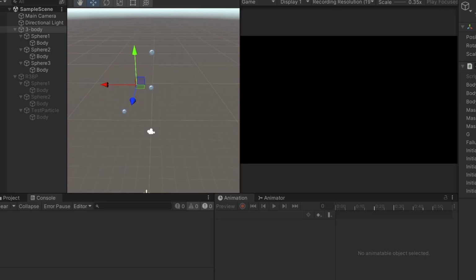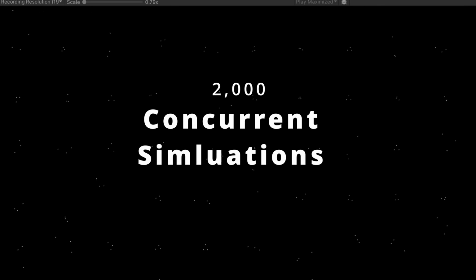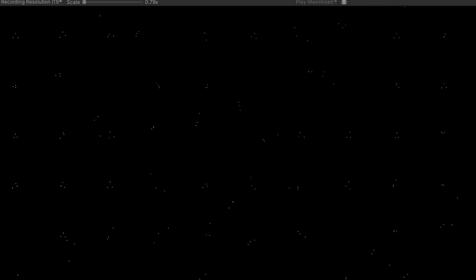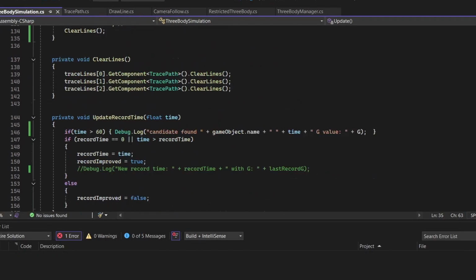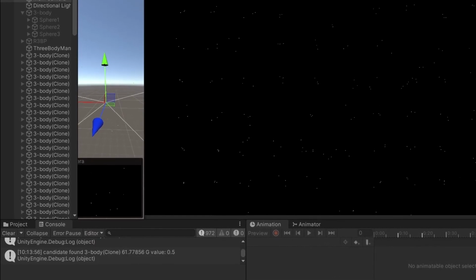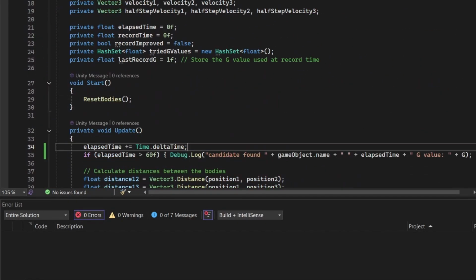But this manual adjustment is getting kind of tedious, and I'm too dumb to mathematically deduce the correct values. If only there were some way to speed things up. That'll do. I set it up so that if a system lasts more than 60 seconds, I would get notified, and this gave a lot of results for chaotic orbits that would last more than a minute. But if I'm going to get something stable, I'll have to find the correct initial conditions.